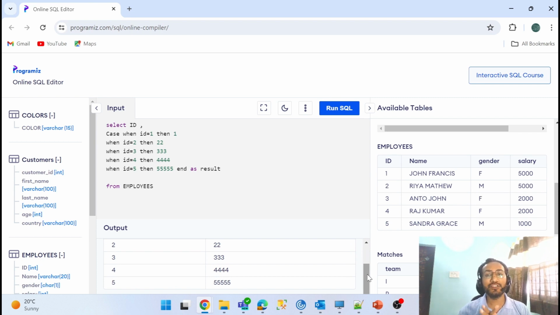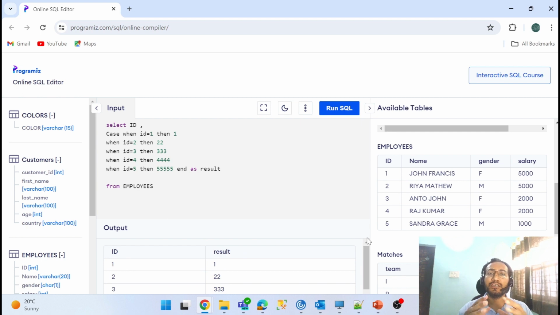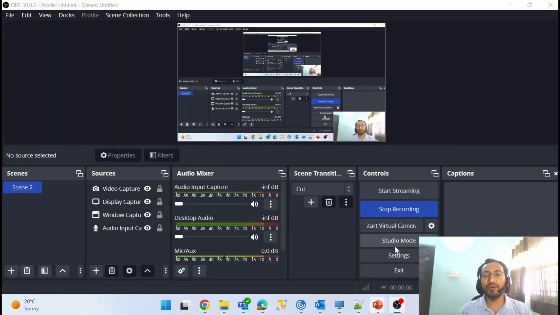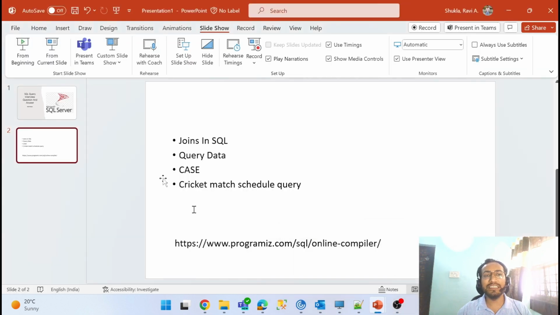I know some people get confused with the looping concept. If the question is quite simple, just give the output with a case statement. Suppose I use case to make a simpler result set, because I don't have much time to do looping; in the interview you have very little time to convey your answer. Okay, so this is the answer for me, and if you think you have a better approach to give the answer, please do let me know.